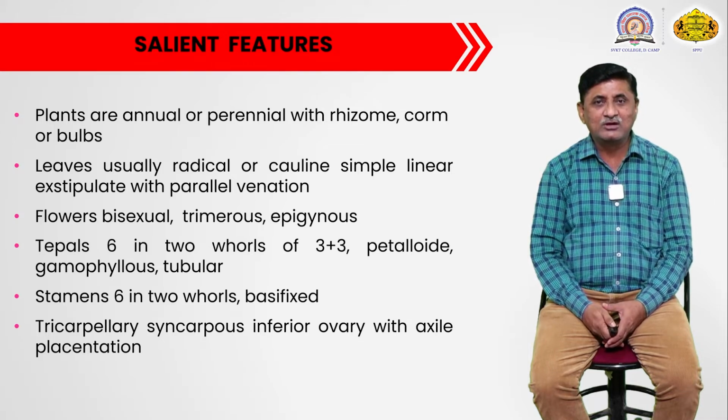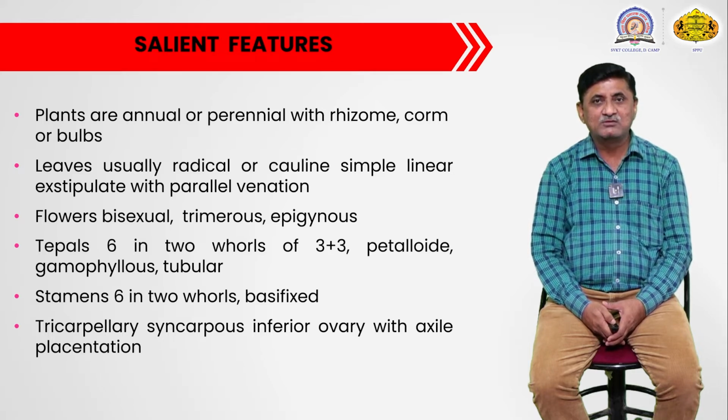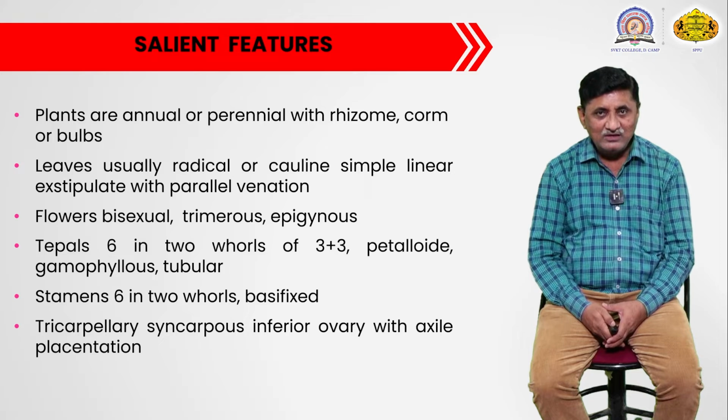Generally the perianth or tepals are petaloid, meaning they are mostly colored in nature. Mostly they are whitish or milky colored, but some bright colored tepals are also present in some of the plants of this particular family.